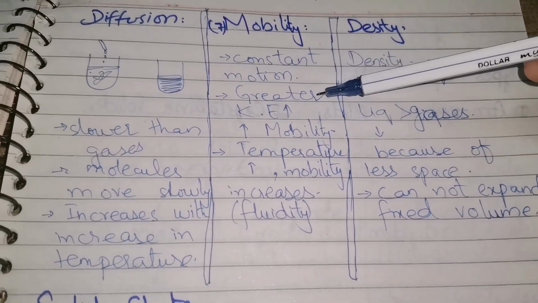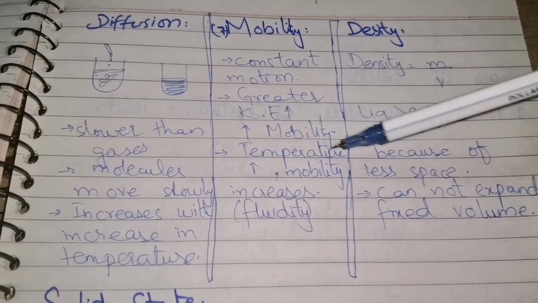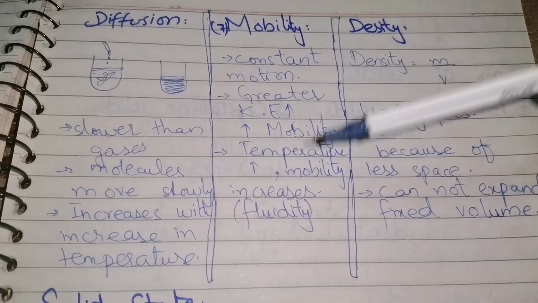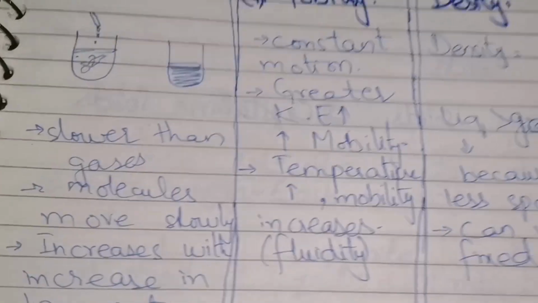Now here they say that the greater the kinetic energy, the greater will be the mobility. Now how will the kinetic energy be greater? With the increase in temperature. So temperature is increasing, mobility also increases. Kinetic energy, temperature, they all increase and the mobility increases.